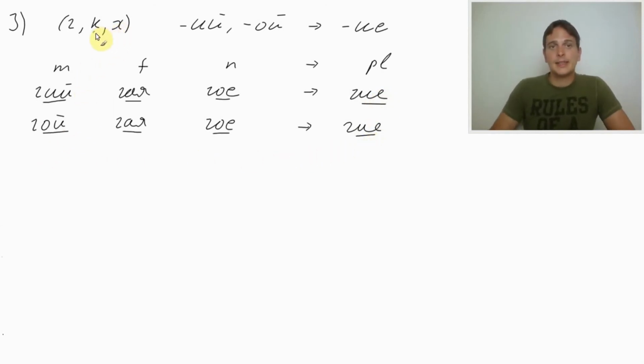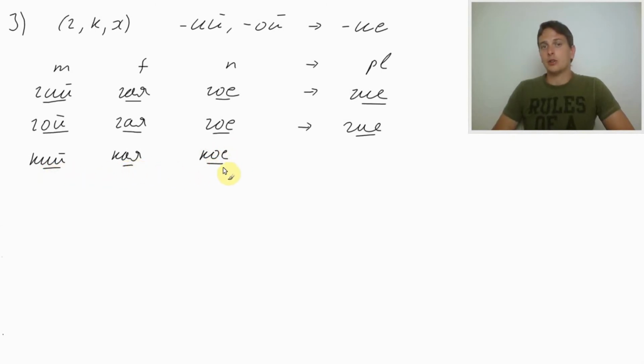Next one, Ki, Ka, and the ending E. Ki, Русский, Русская, and Русское. So E becomes aya and oya for feminine and neutral, and for plural Kia, русские.